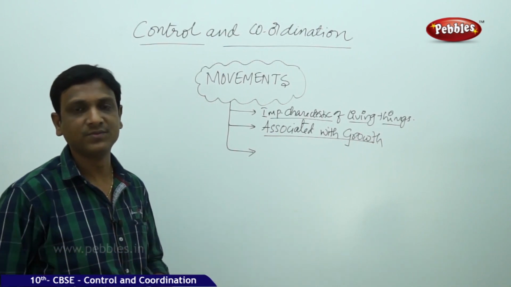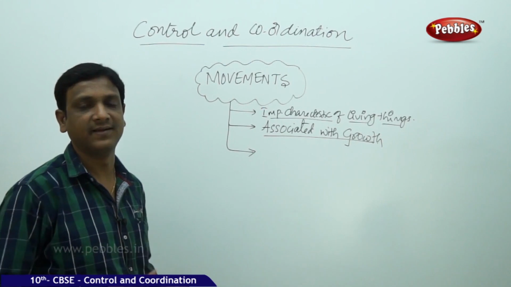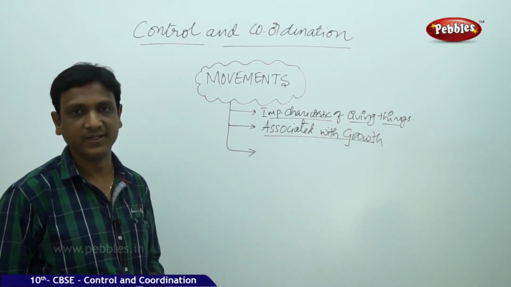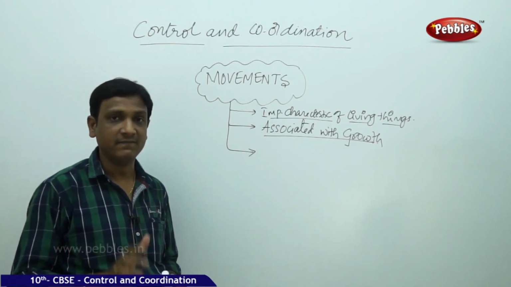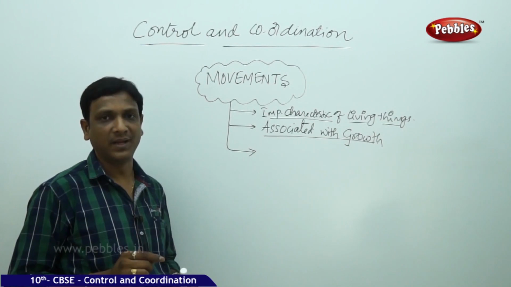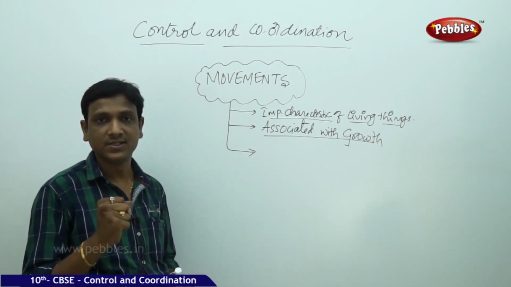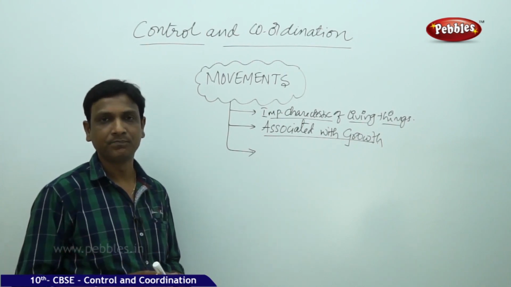So growth may cause movements in living organisms, but not all the time, because we have seen the other example like touch-me-not, where there is no growth linked with the movement. So what is that kind of movement called? When you touch the touch-me-not plant, the leaves droop, they close down. It is called a response to the stimuli.